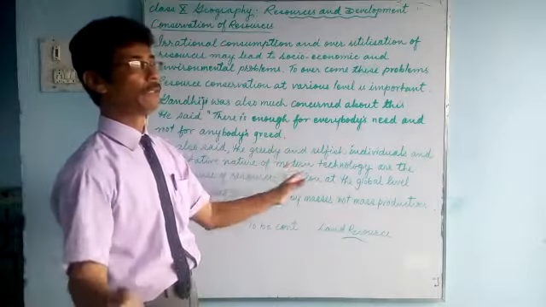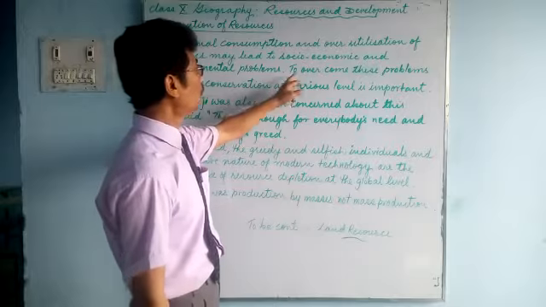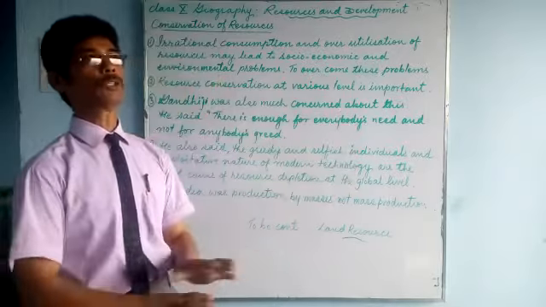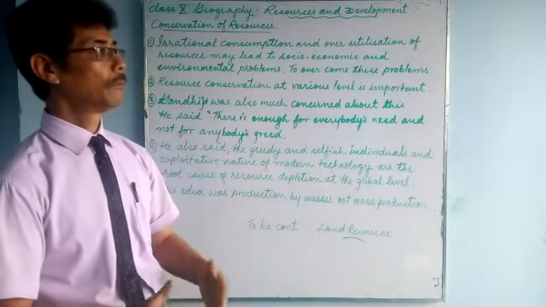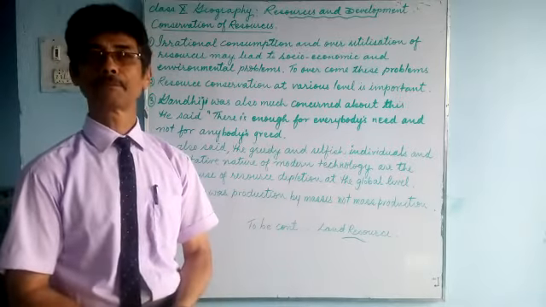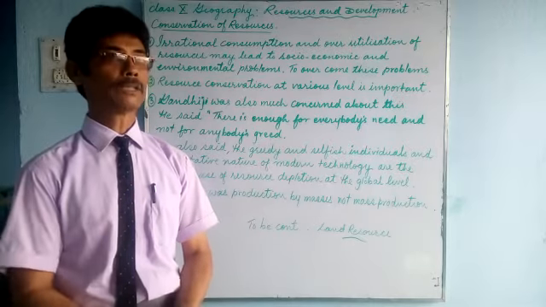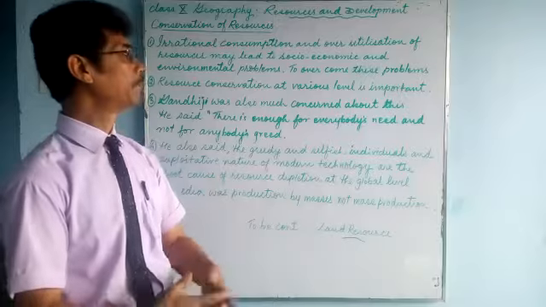We look around, we see these problems taking place. To overcome these problems, what should be done? The governments around the world have to take steps. Proper management of resources must be implemented.